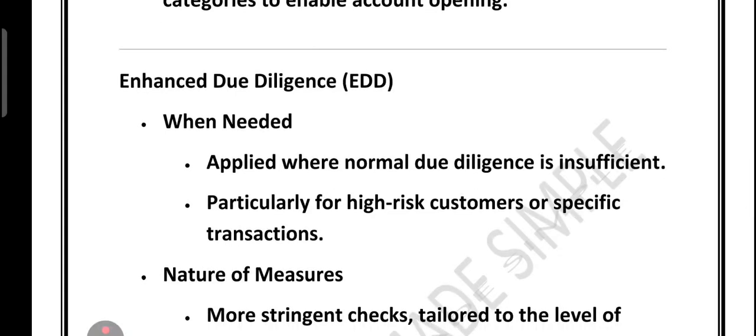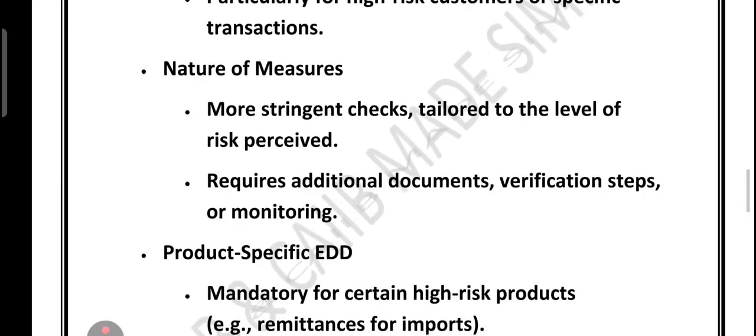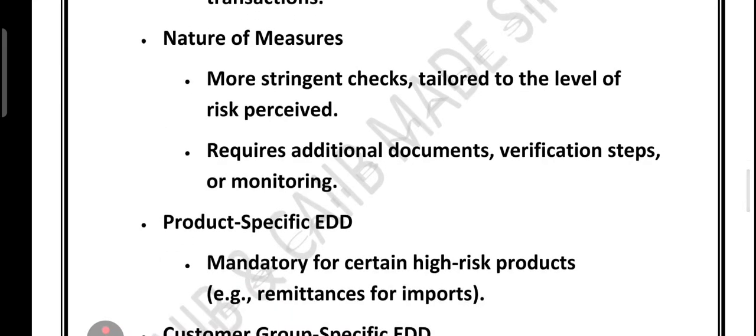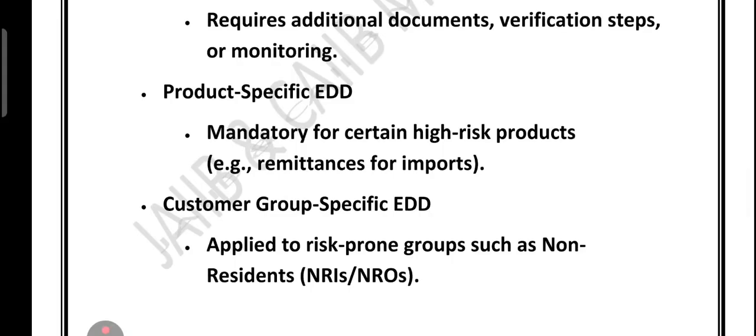Enhanced due diligence is applied when normal due diligence is insufficient, especially for high risk customers. What is the nature of measures? You can see more stringent checks tailored to the perceived level of risk. It may include additional documents, verification steps or monitoring. Product specific EDD is mandatory for high risk products, like remittance for import. This is a high risk product, and in such cases product specific EDD is required.